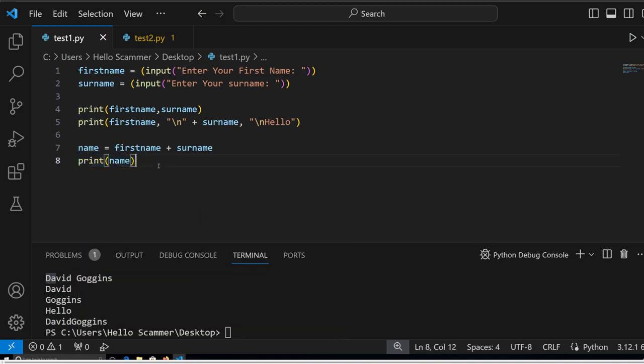So I'll just take you guys through it again. Maybe I said variable too much, not gonna lie, but you know. So we have the variable name, which equals first name and surname, which creates one sort of function, right?